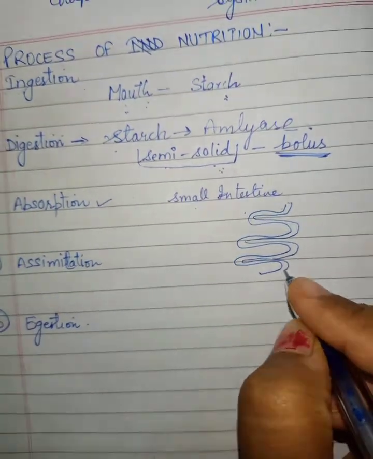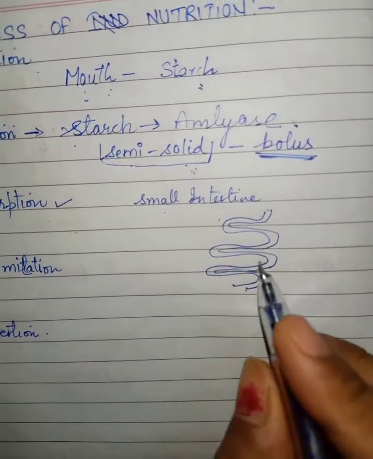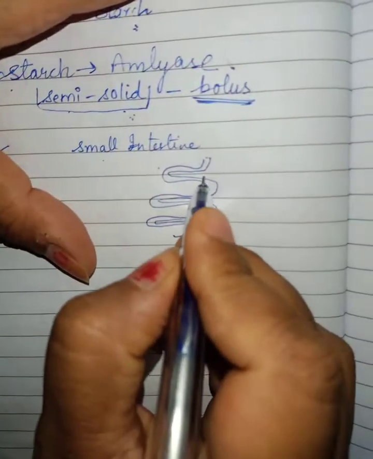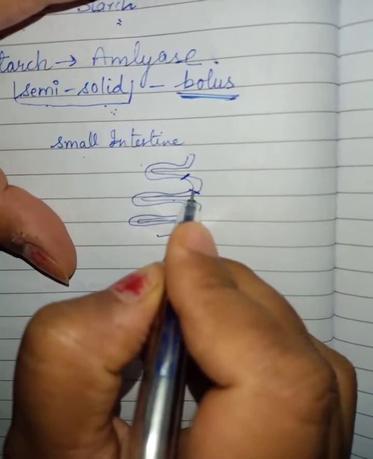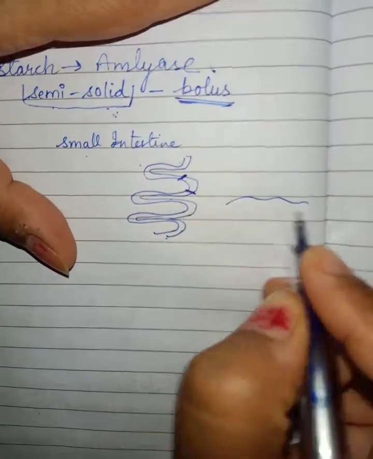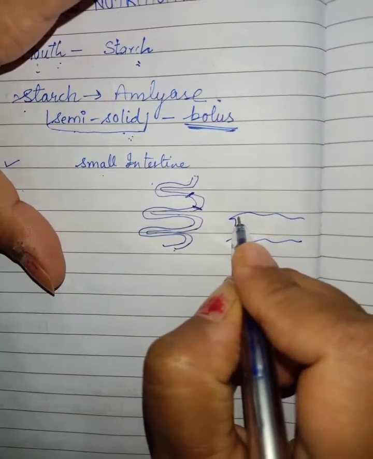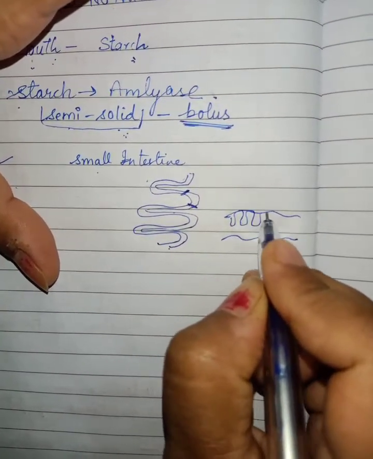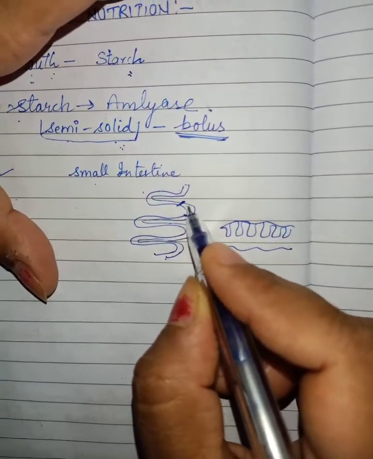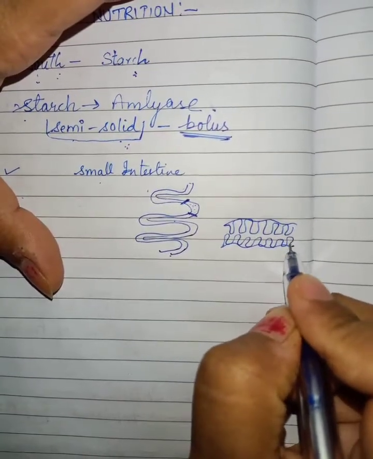I am explaining the process of absorption. This is the wall of the small intestine, and suppose I have taken only this much part of it. This wall contains small villi-like structures inside. These are the small finger-like projections present inside the small intestine.